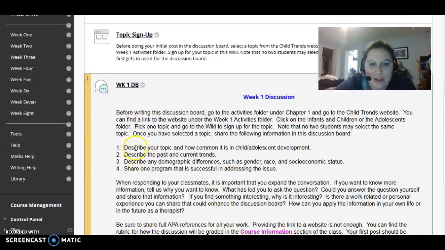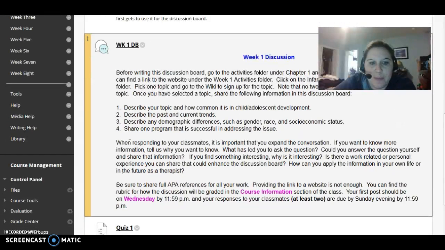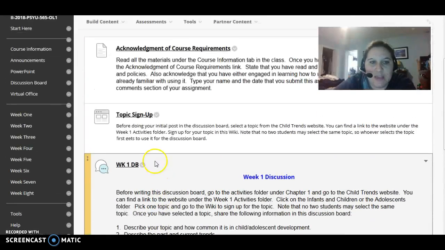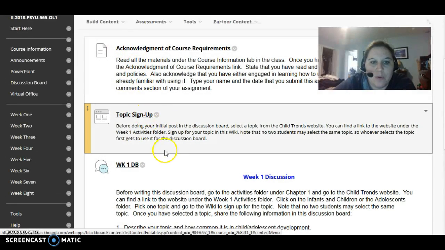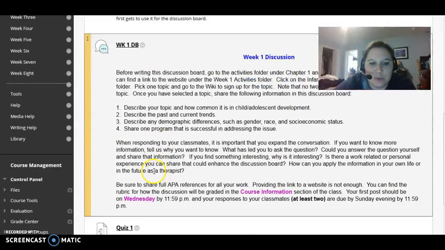After you've done that, you're going to respond to these 4 different prompts for your initial post. Your initial post is due Wednesday by midnight. I know there's a lot of courses that state Thursday, but for this class it's Wednesday by midnight. You're to respond to all the above. You are to respond to at least 2 classmates Sunday by midnight. And then here's a little prompt in regards to what your response would be. So again, these are all kind of interwoven, the topic sign up and the discussion board.